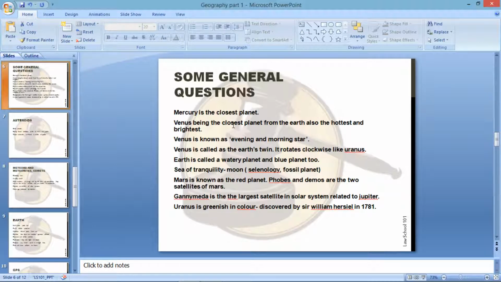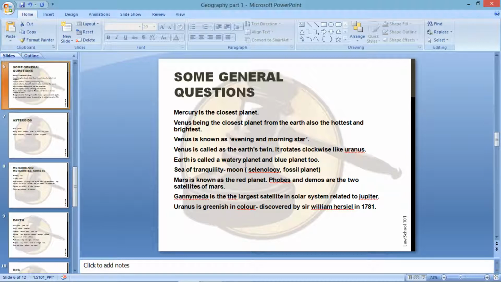I apologize. Venus is the second planet in distance from the Sun. This planet is more or less of the same size as that of Earth, and hence it is called Earth's twin. Venus is known as the evening star as well as the morning star. Venus is called Earth's twin. It rotates clockwise like Uranus, as it is mentioned here. Earth is called a watery planet and blue planet too.